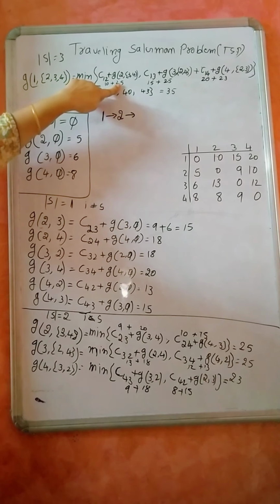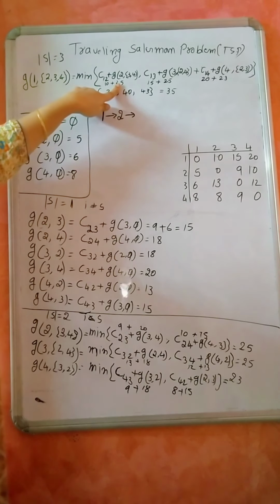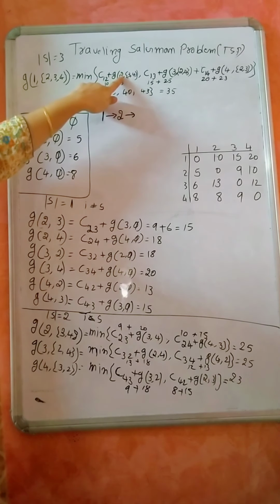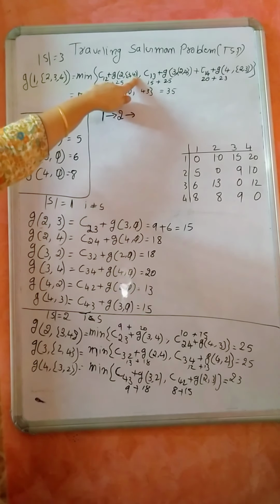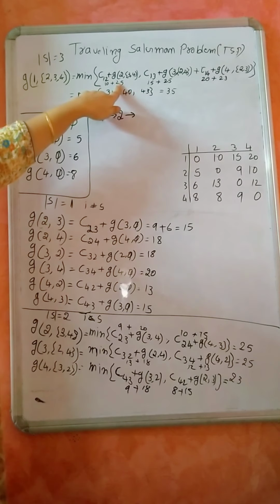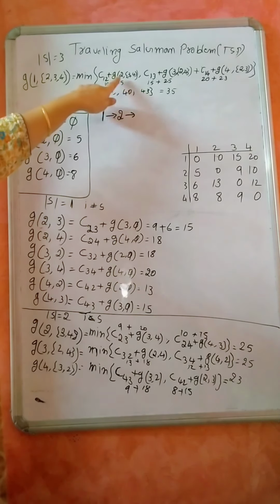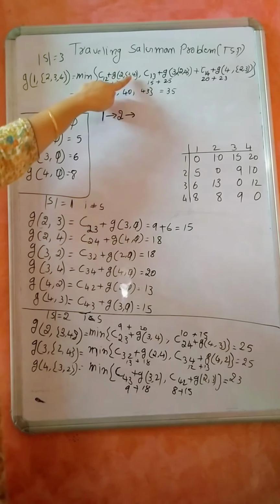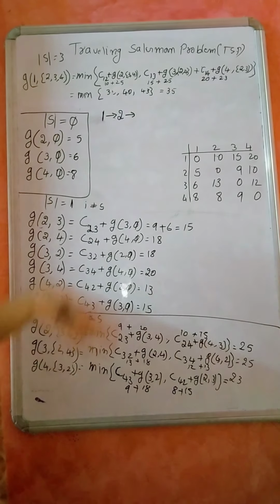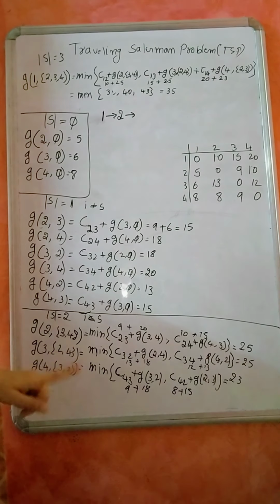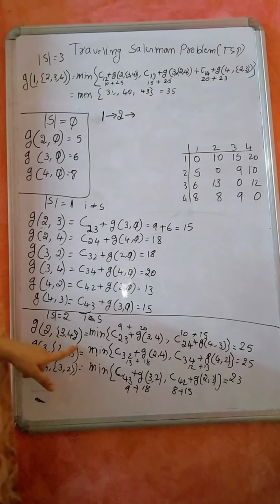Now, this I have to consider. I got 25. From where I got this 25? Either I may travel from 2 to 3 or 2 to 4. I don't know. But I have to go for this 25. So 25 came from this, which means either I have traveled from 2 to 3 or from 2 to 4. So you go for this one. It is 2, 3, 4.